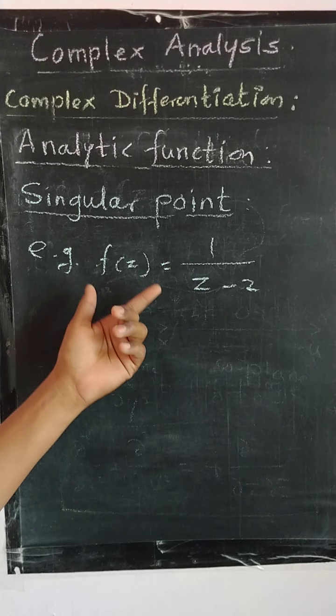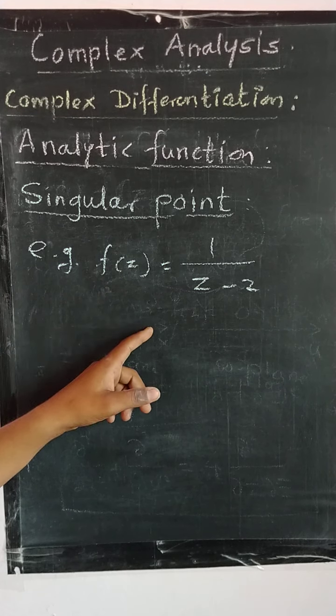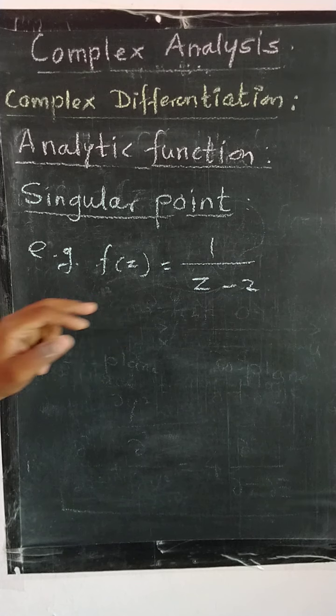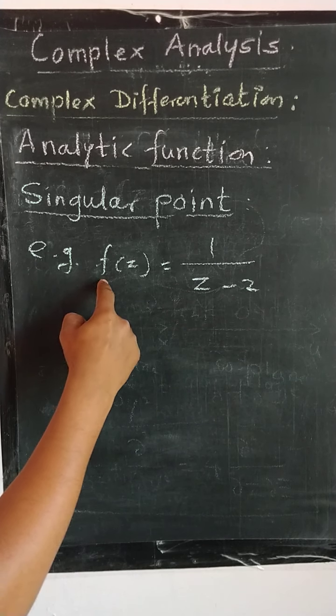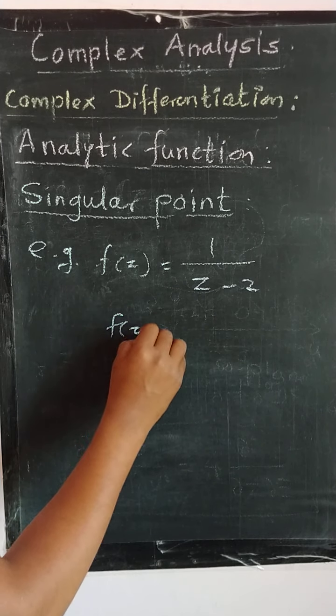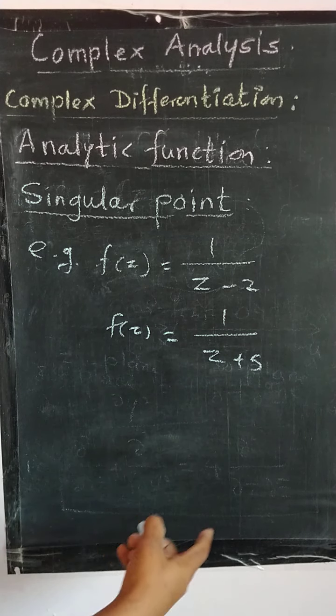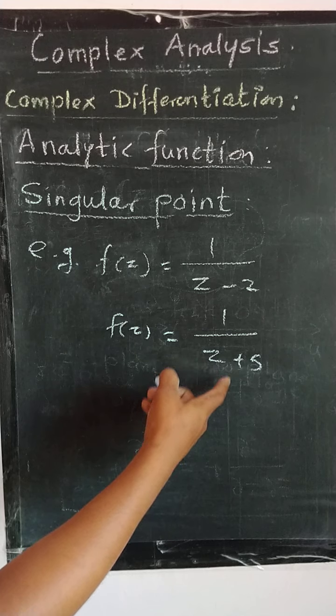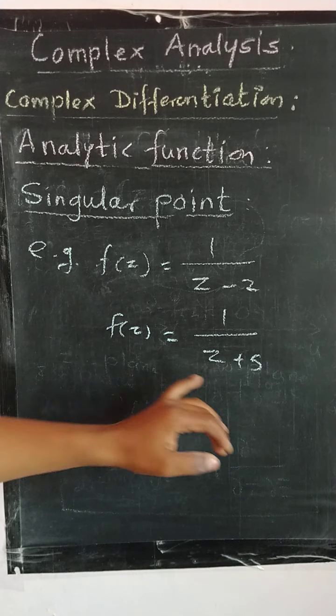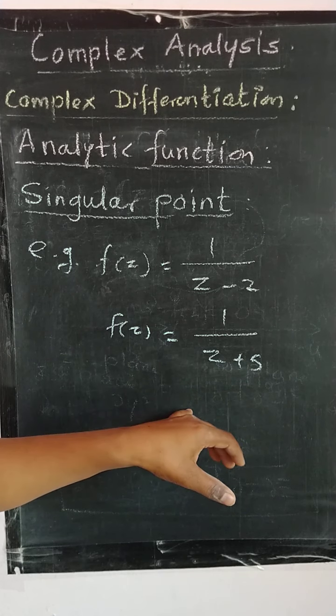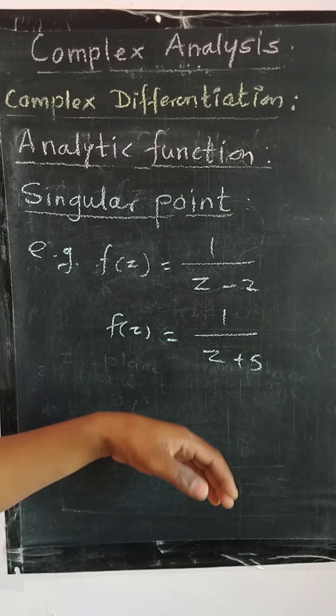Therefore, z equal to 2 is a singular point of this function. Or if we have f of z is equal to 1 upon z plus 5, then this function is not defined at z equal to minus 5, and its derivative is also not defined at z equal to minus 5. So z equal to minus 5 is a singular point of this function.